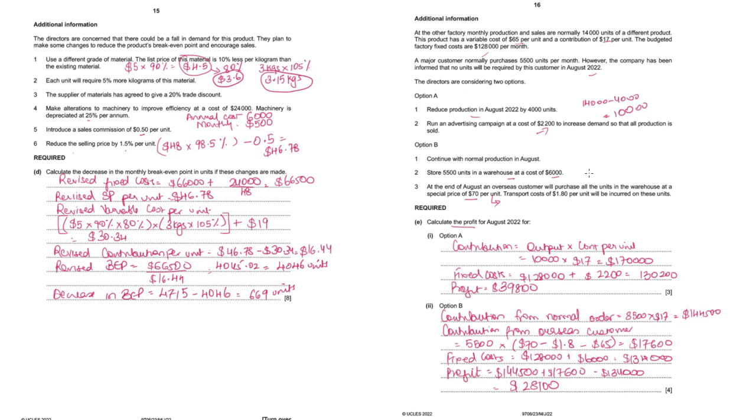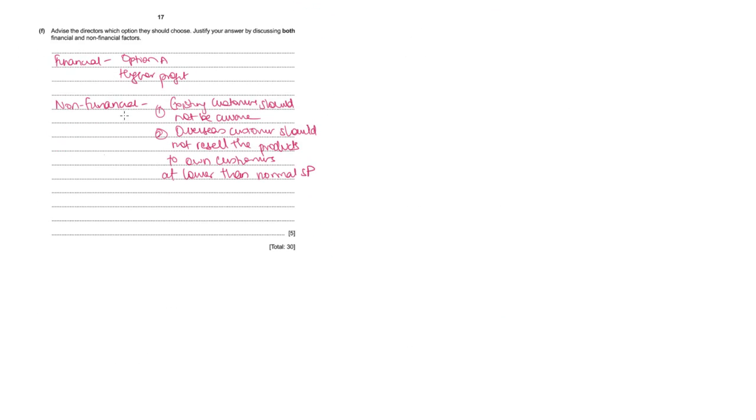And then what other reason can we give? For option A, we can also consider the effectiveness of the advertising campaign can be discussed. Because it may not be successful, and even if you choose option A and the advertisement is not successful, the profit that you aim to earn may not be earned. So what would be your advice?